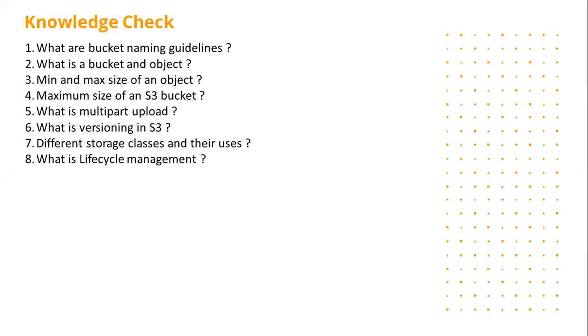You can also do another thing in lifecycle management. First is transition, which automates the process of moving objects between storage classes. The other one is object expiration. So with the help of lifecycle management, you can change the storage class from one to another, and also expire objects. Very important. Please remember this.